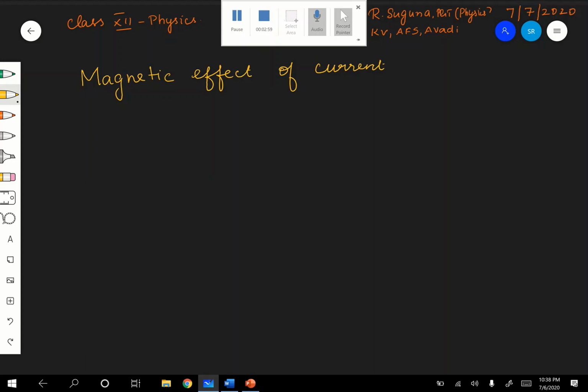Both electricity and magnetism are closely related. They are not independent fields of physics, but very closely related. And it was an accidental discovery only. It was Oersted who actually discovered the relation between electricity and magnetism.